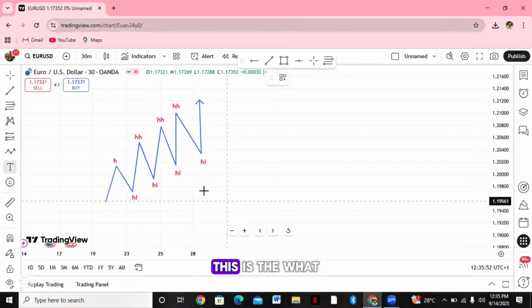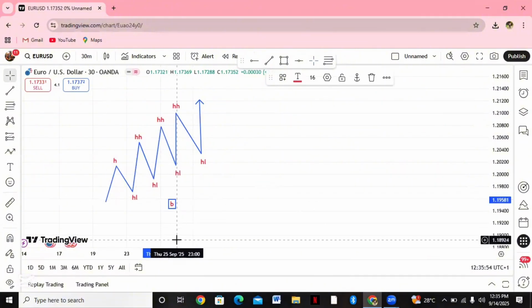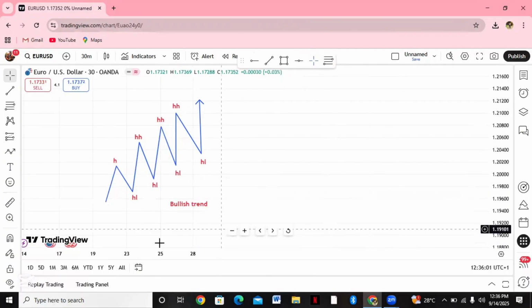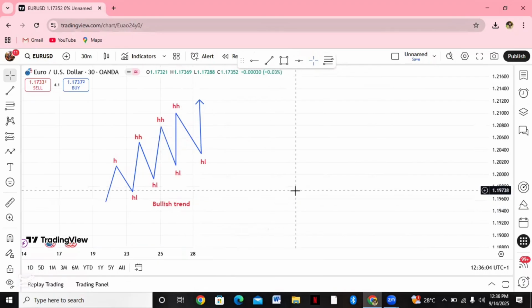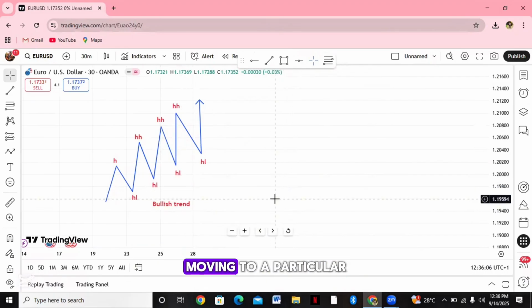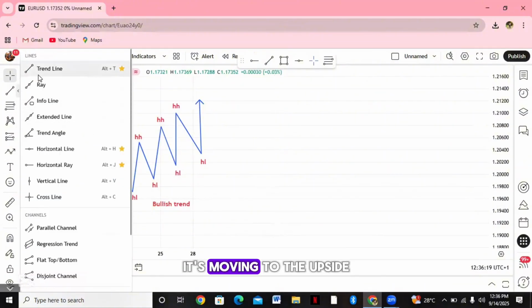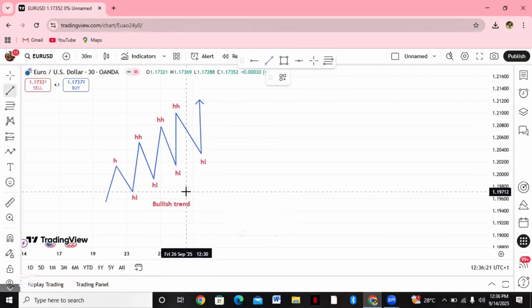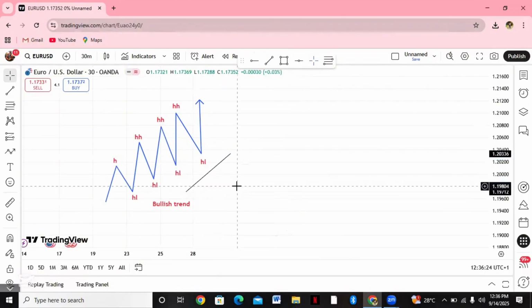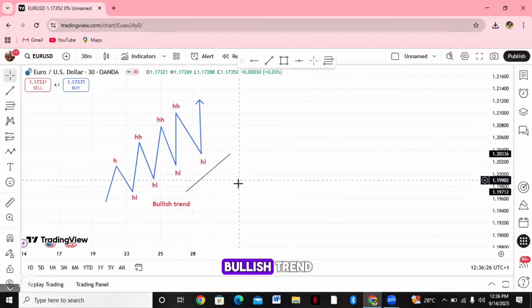But don't forget, this is the bullish trend, where you see the price moving in a particular direction continuously. And which direction is that? It is the upside, moving to the upside continuously. You can see the direction it is moving towards. So this is for the bullish trend.